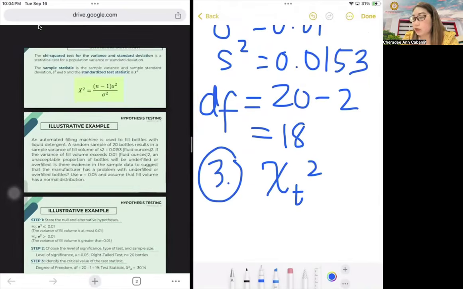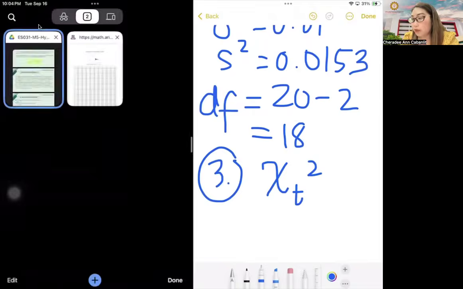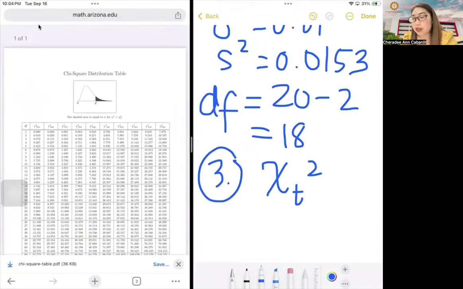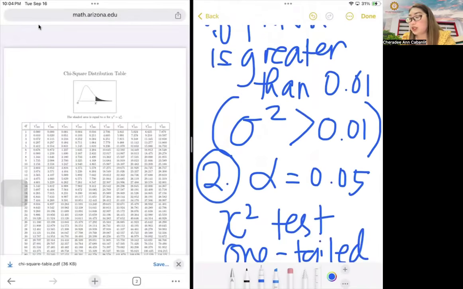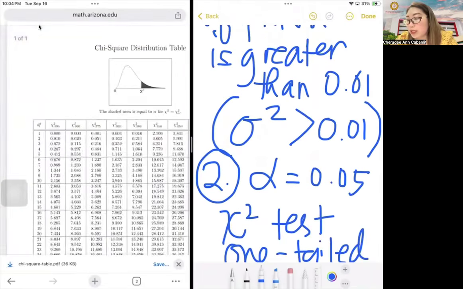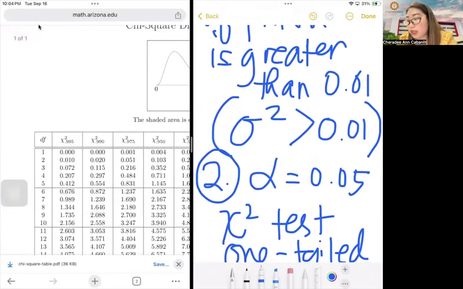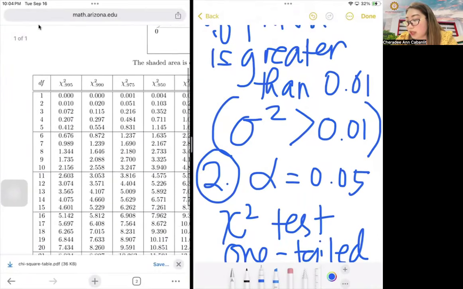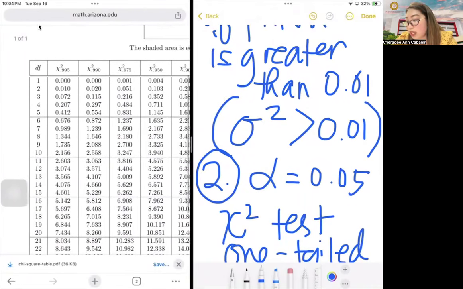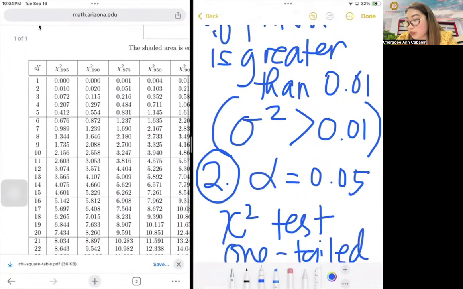Going back to your chi-square table, since your level of significance is 0.05 one-tailed, you automatically look at 0.95. DF is 18, so the answer is 9.390.